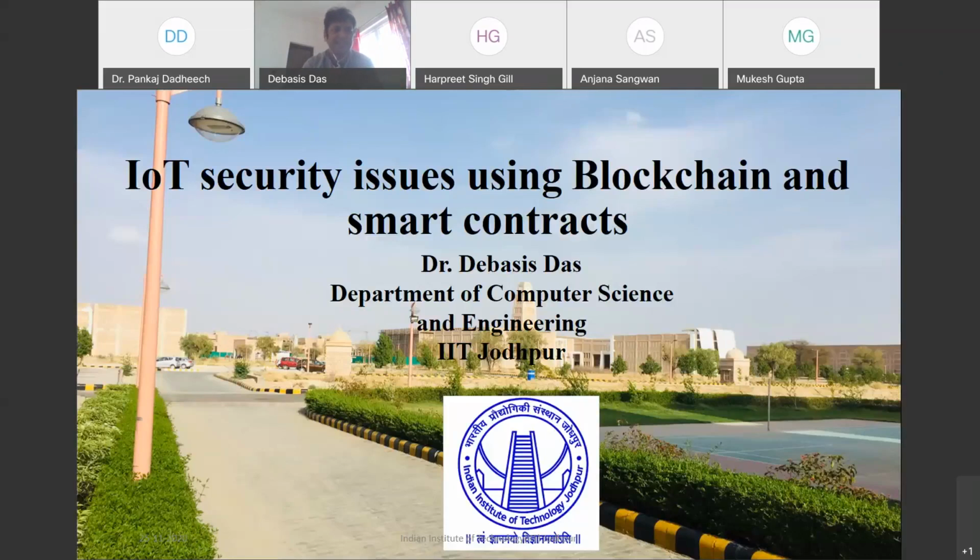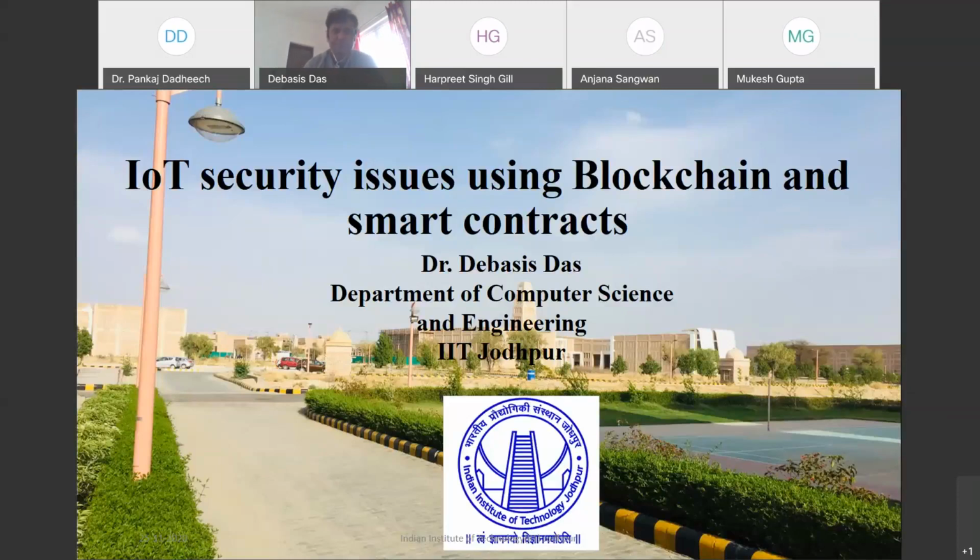But what are the challenges? The challenge in this case is that IoT devices are lightweight devices. What does lightweight mean? In terms of computation power it is very low, and communication range is also limited. Through internet connection, communication is not an issue, but computation power is very low, storage capacity is also very low, and battery capacity is very low. So there are a large number of challenges. In general, the main challenges are related to computation power and storage capacity.